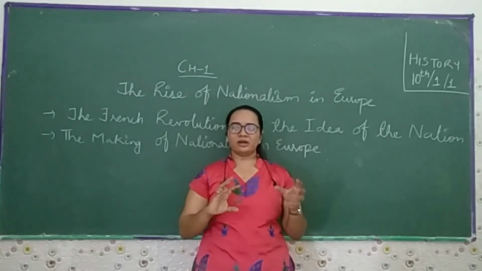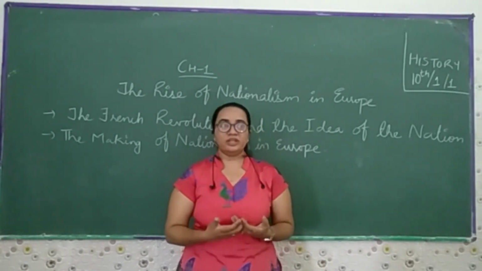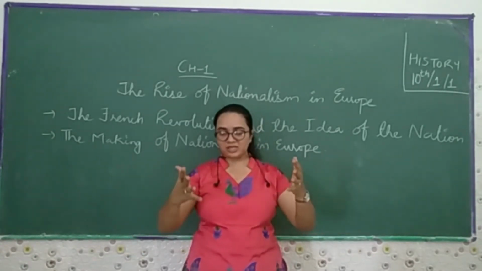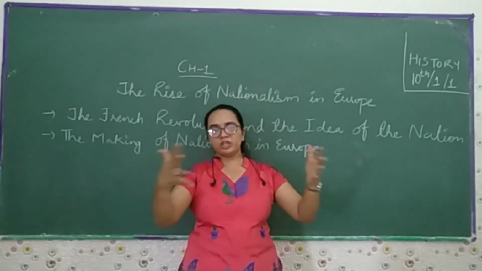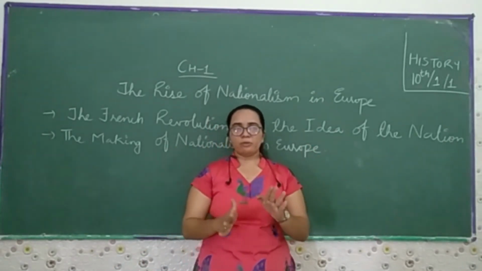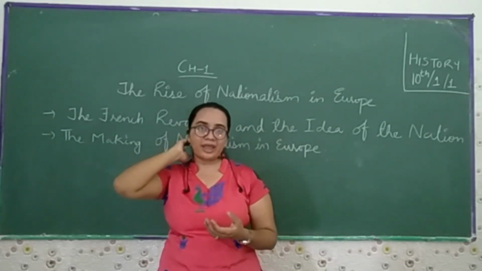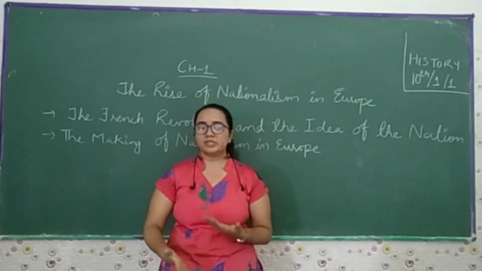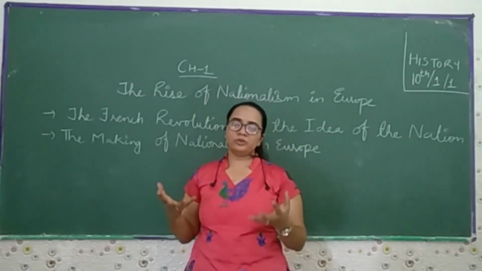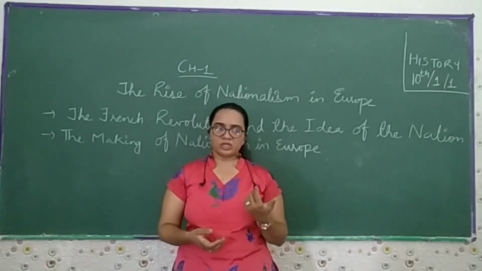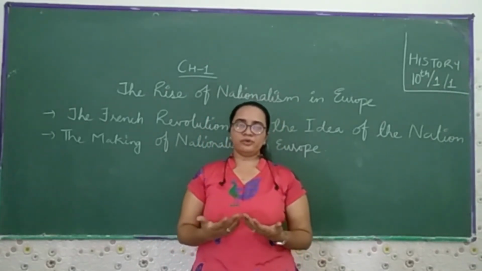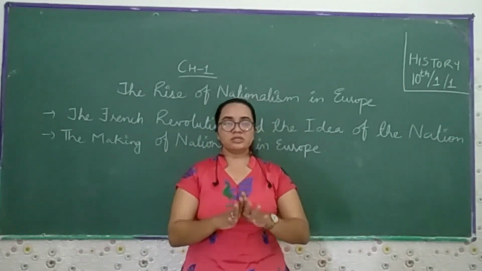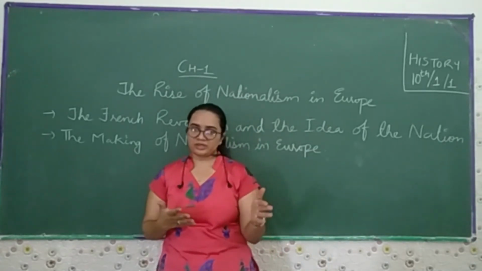So this was a kind of challenge, a kind of difficulty: how to make the vast country, which was divided into different kingdoms, united. All these problems they had to deal with, how they could unify the Germans, the Italians, Switzerland and other parts of Europe. Most of the countries were fascinated with France, how the revolution started in France and how the people became united. So all these things we have seen so far in this chapter.